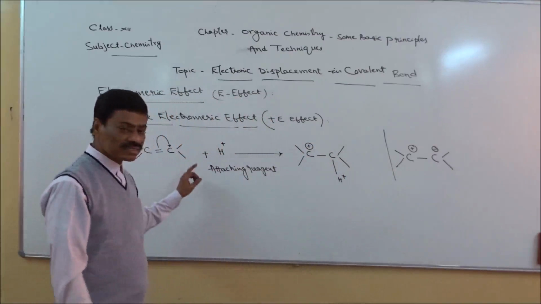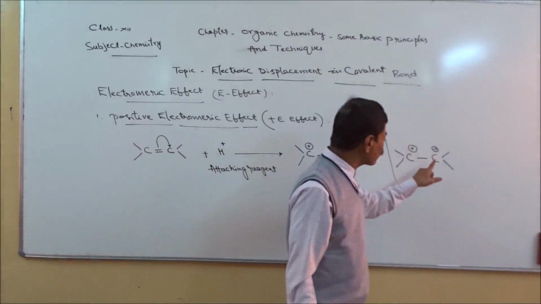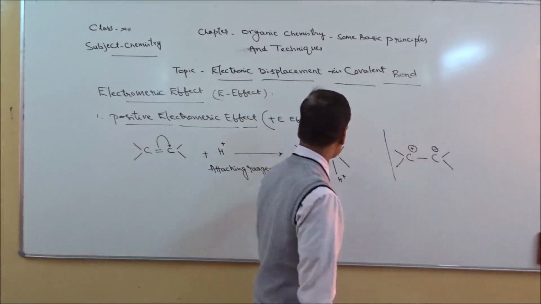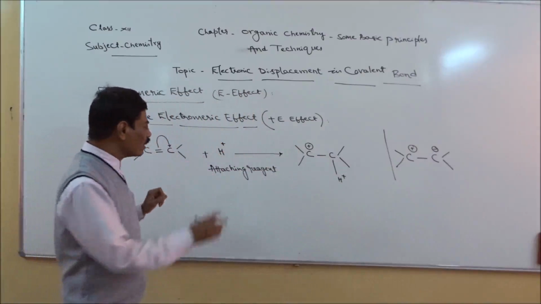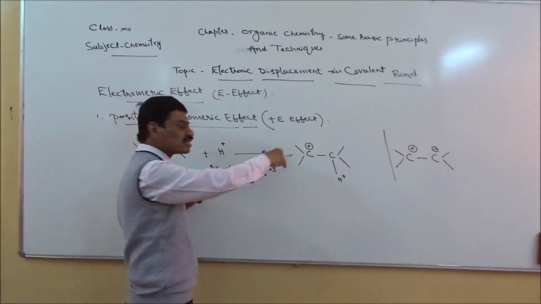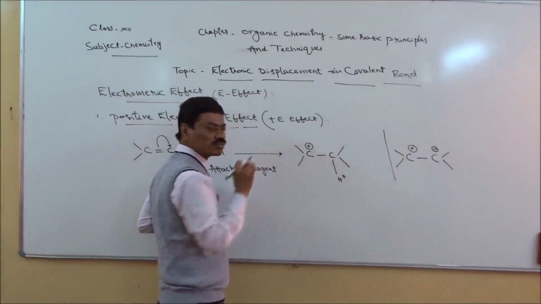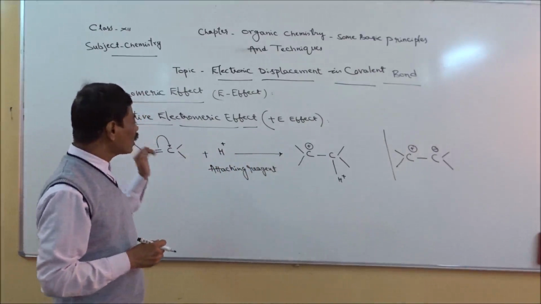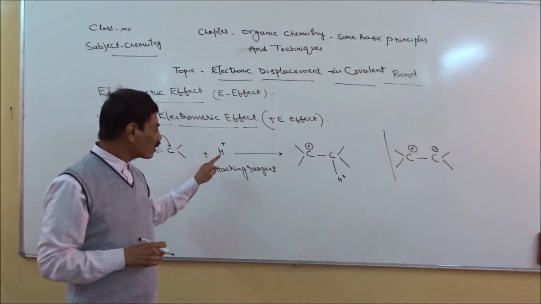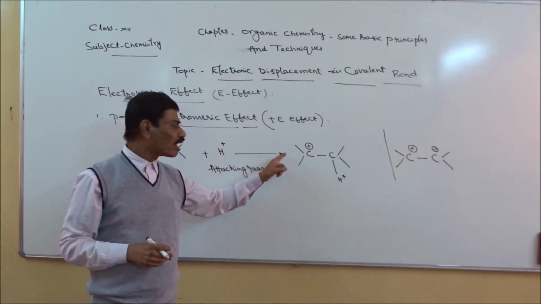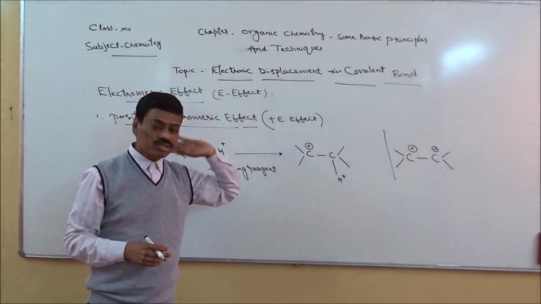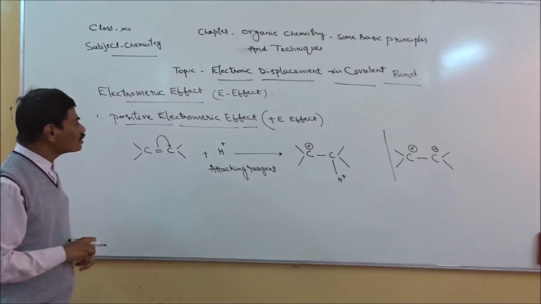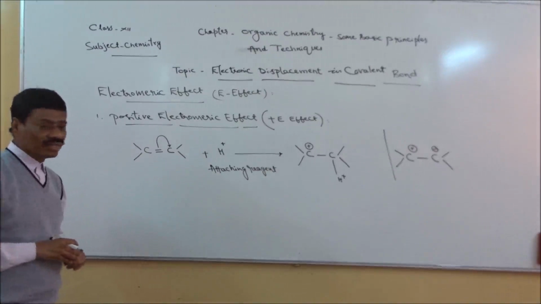The attacking reagent attacks the carbon with negative charge, so the charge left over is positive. The attacking reagent has a positive charge, and the species which we got also has a positive charge. So this is what you need to remember. In positive electromeric effect, the attacking reagent and the ion which they are going to get will have positive charges. So that's about positive electromeric effect or plus E effect.